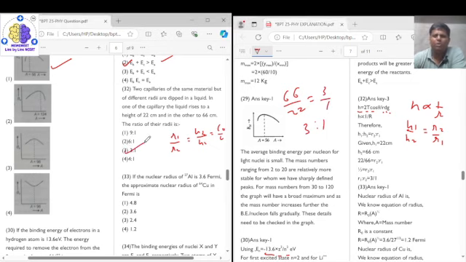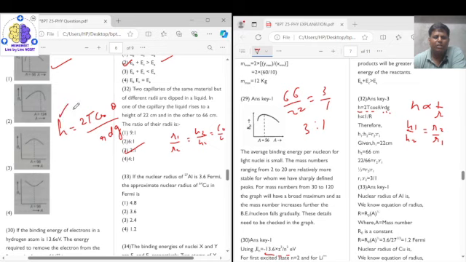Again, a direct formula based question. What is the formula they have used over here? Let me write it here, that h is equal to 2T cos theta upon r d g.